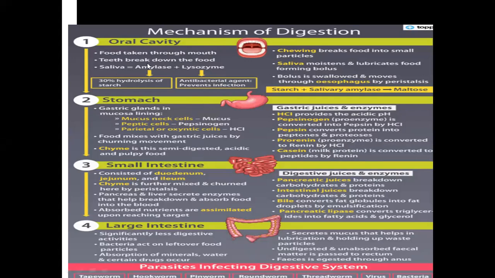salivary glands. The saliva contains two enzymes. This is just revision, I have already explained it in the last videos. Salivary amylase and lysozyme. What is the work of salivary amylase? 30% hydrolysis of starch; hydrolysis means digestion. When complex compounds are broken down by the addition of water, it is called hydrolysis. Lysis means breaking down, hydro means water. So digestion is hydrolysis also. So 30% of the starch is digested in the mouth, and we have seen what is formed: maltose, isomaltose, dextrin, etc.